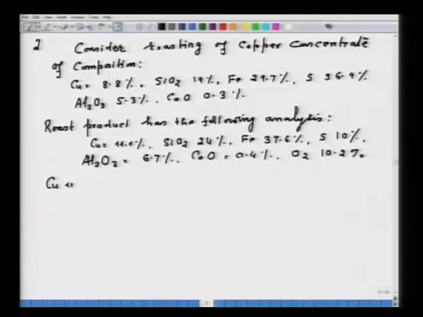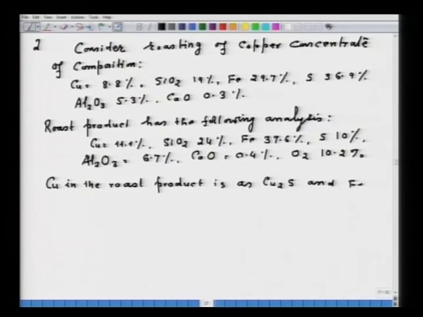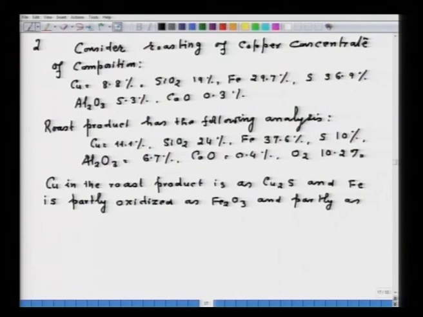Now, some conditions are given. Copper in the roast product is as Cu2S, and note that iron is partly oxidized, as Fe2O3 and partly as Fe3O4.